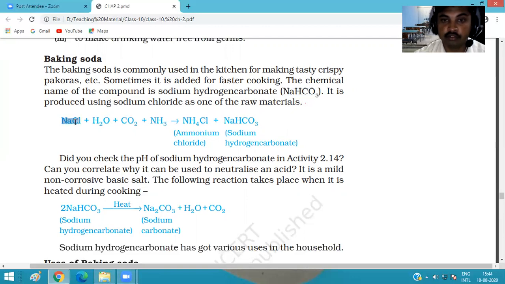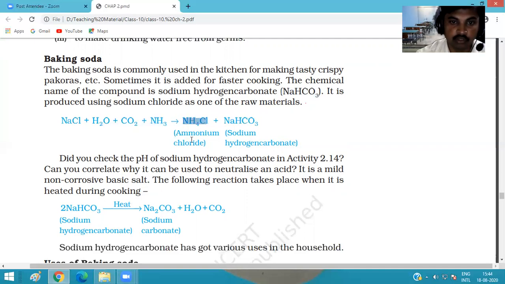Okay, and it is produced from NaCl. We also discussed that part: from salt we get different types of salts. So we get NaHCO3 from NaCl. When NaCl reacts with water, carbon dioxide and NH3, they form two products.